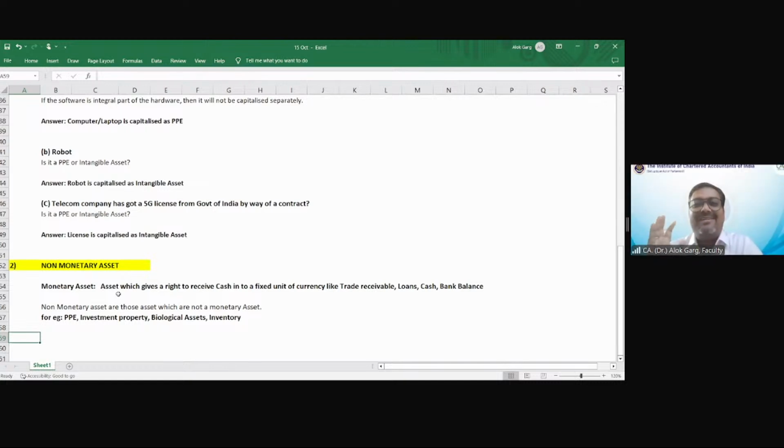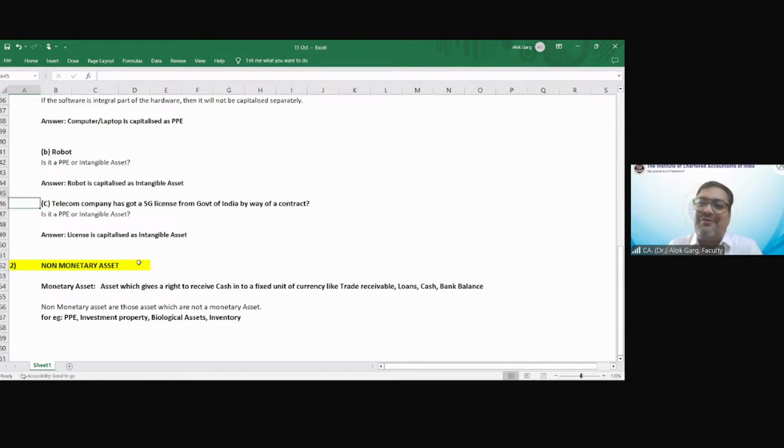Always remember the difference between inventory and trade receivable. It will give you enough clarity. Inventory is a non-monetary asset, trade receivable is a monetary asset. The only difference is the right to receive. Inventory does not give you a right to receive. Trade receivable gives you a right to receive a fixed unit of cash, a fixed unit of currency. Now let's move on.